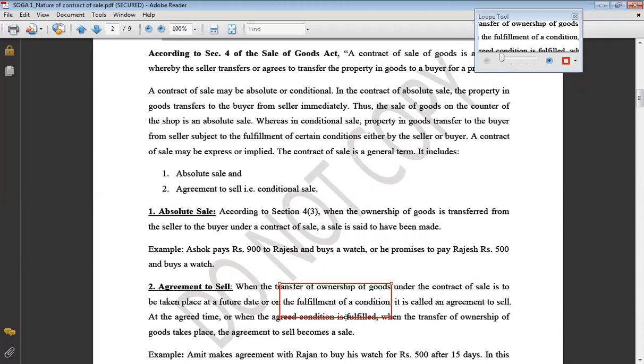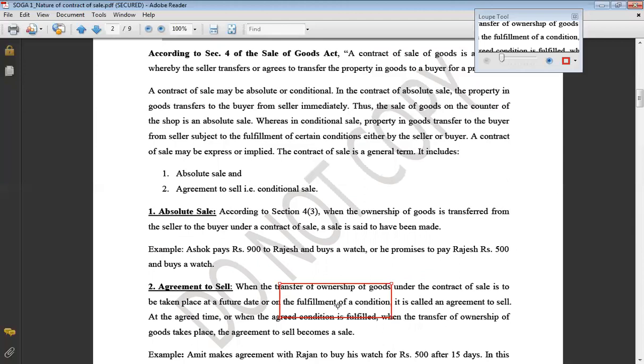You might have imposed some conditions that after you do this, then the ownership will transfer, like that example of potatoes. In that case, you have mentioned that potatoes are still growing. When they have grown up, I will be selling you 200 tons of potatoes. That means there was a condition to be fulfilled. They were yet to be grown.